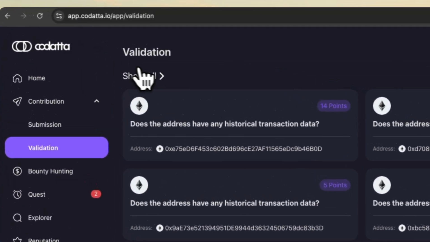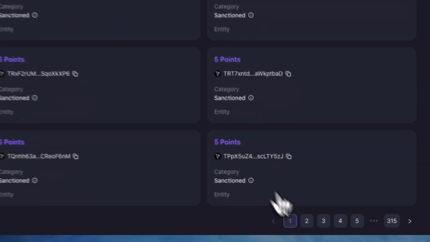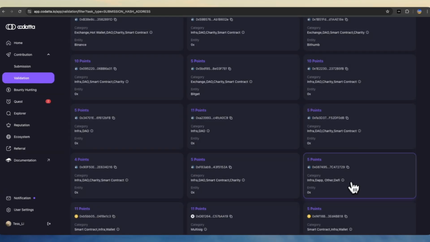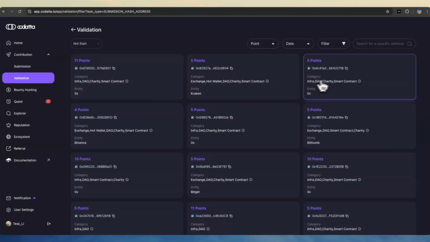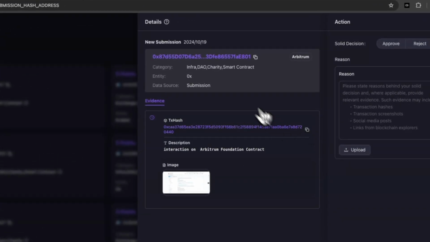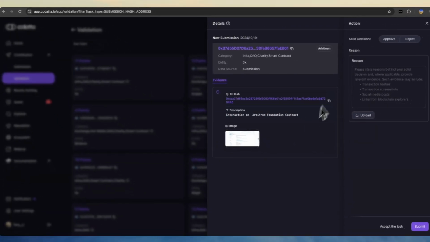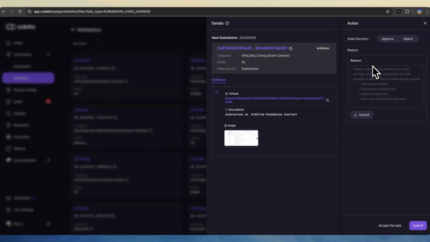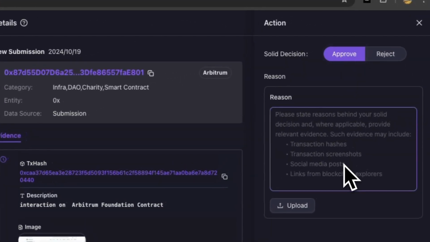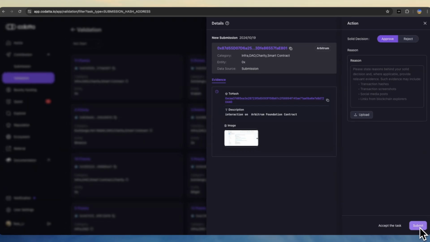Right here is our brand new validation interface, where you may choose Show All and choose one of the submissions to validate, or click on one of the modules. Let's try both here. After clicking on Show All, I'm going to pick one randomly, and from here we get to see some details about the submission. Let's check if the address and transaction hash match what is shown on the screenshot, and the text description is included. That's good. When you check the address on Etherscan, take a screenshot as well and upload it here, whether you choose to approve or reject this submission. This is a way to support your decision.